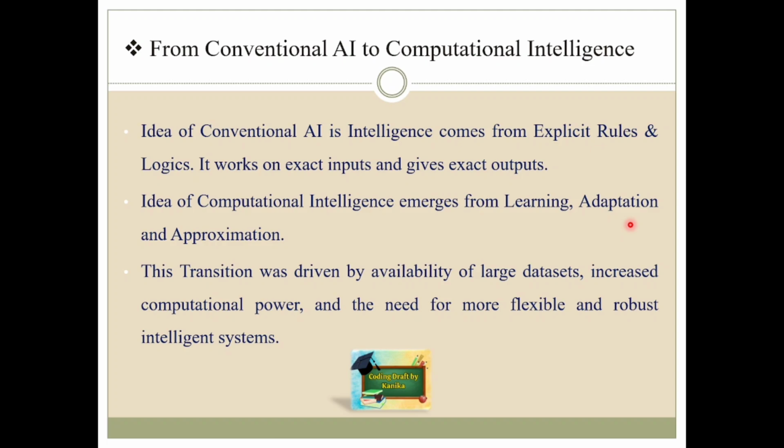Let us take a real life example like Google Maps. Instead of giving just one fixed route, it adjusts your path based on the traffic in real time. This is computational intelligence in action.